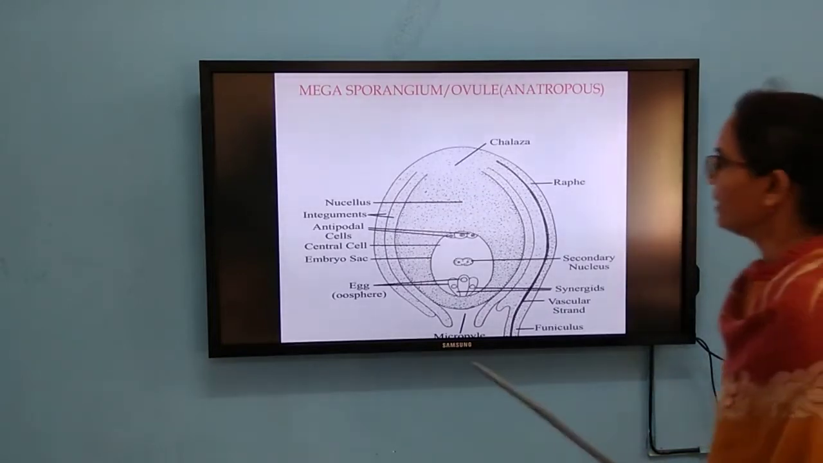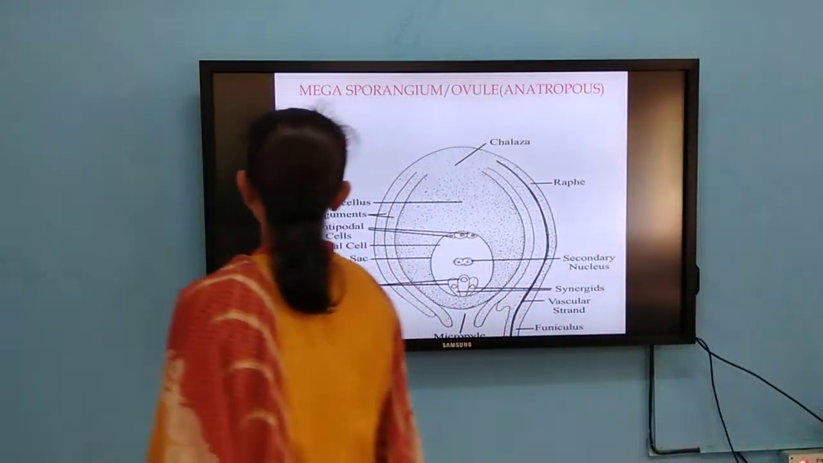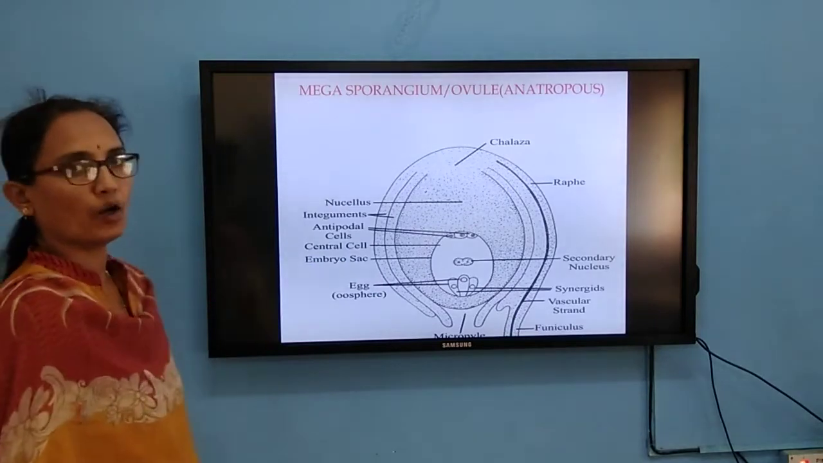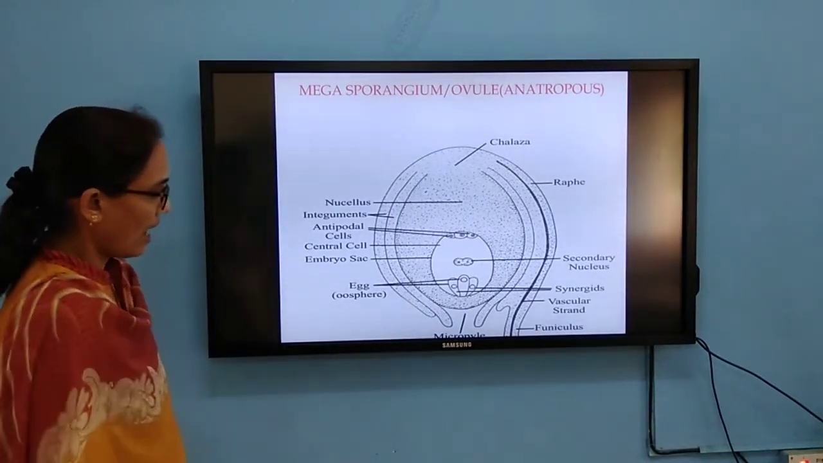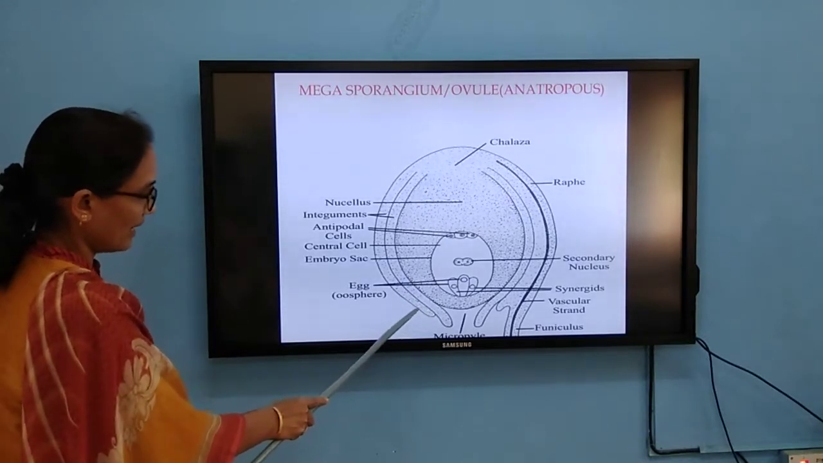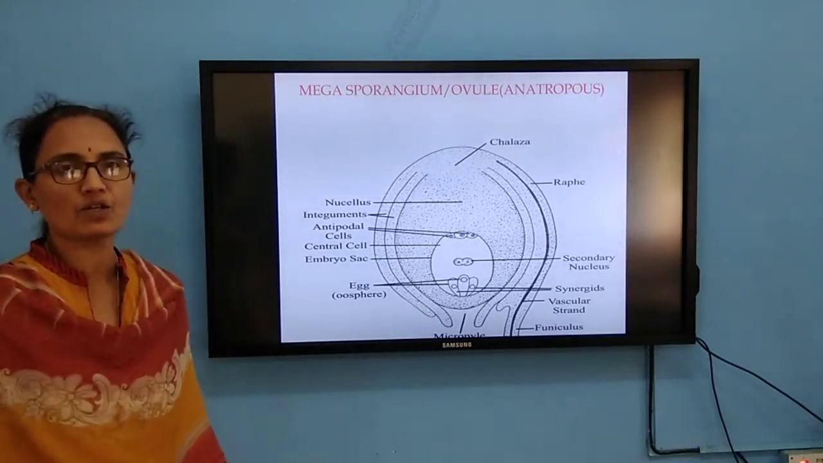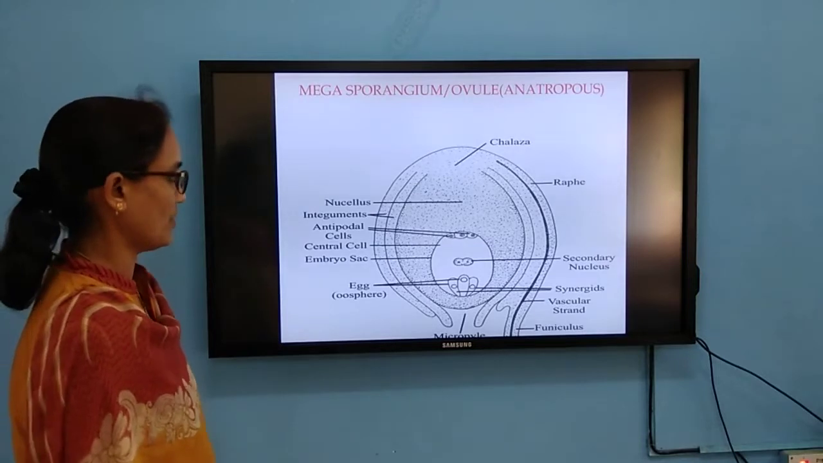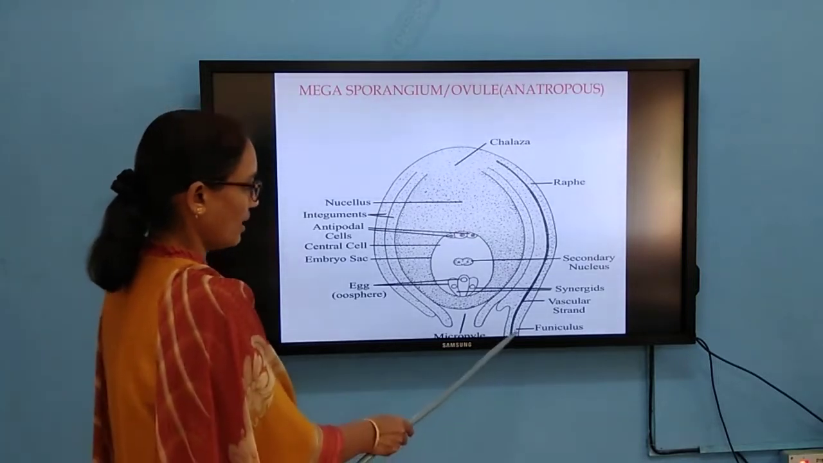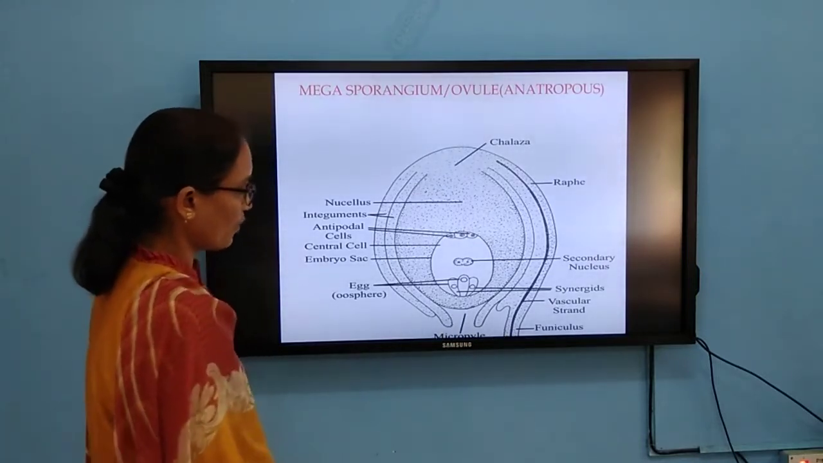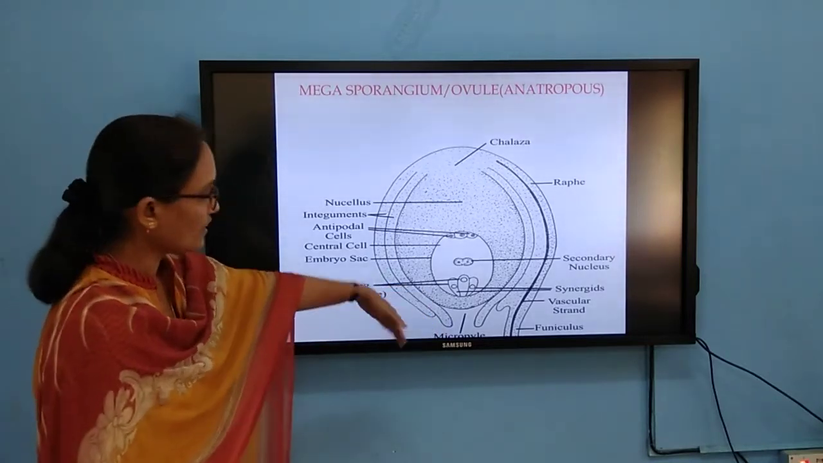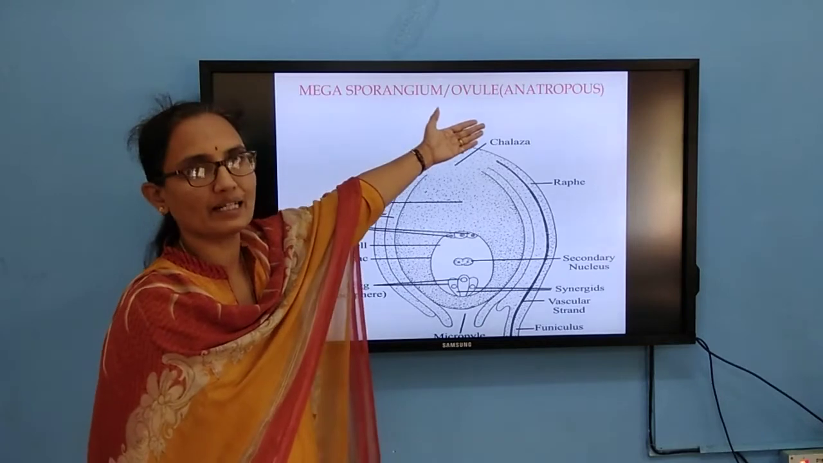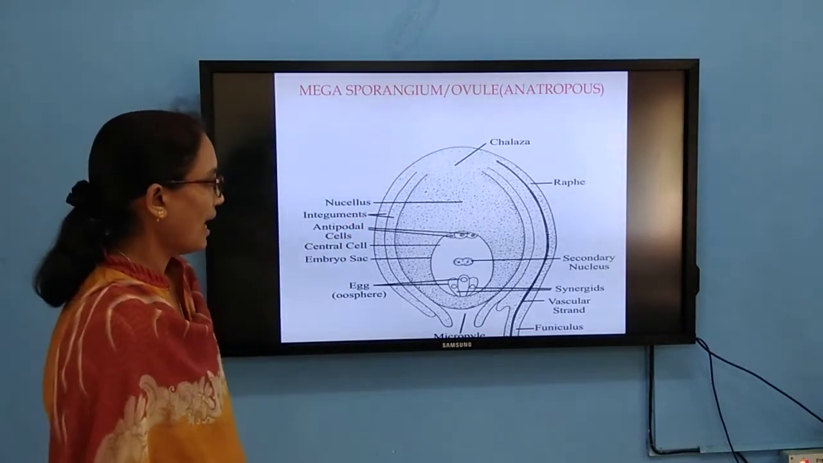When it comes to the megasporangium or the ovule, you can find the embryo sac. Around this embryo sac, you can find the integuments. These integuments are protective in nature. And the stalk is called funicle. The minute pore which is present here is called micropyle. Opposite to this micropyle, what is present is the chalaza.